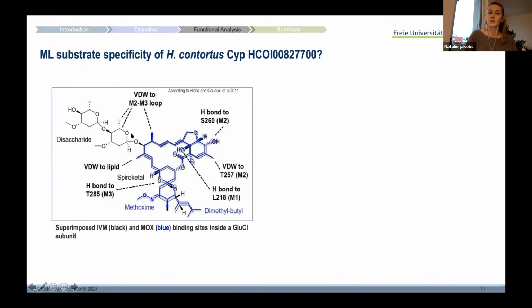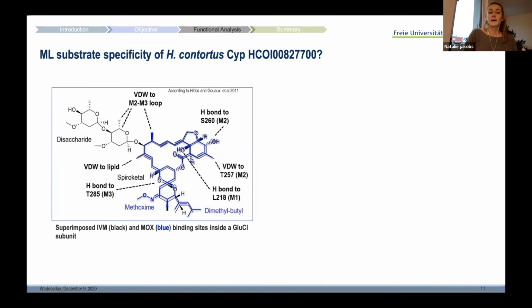However, ivermectin possesses a big disaccharide group, leading to slightly different interactions in this glutamate-gated chloride channel. Moxidectin does not possess this disaccharide group, but instead a methoxime group and a different alkyl side chain.